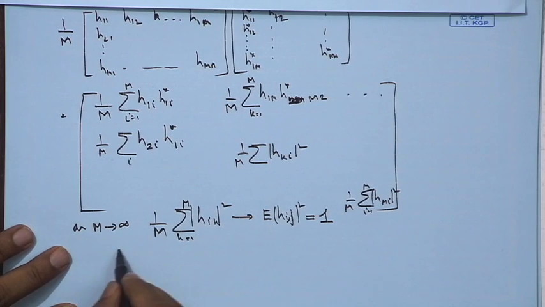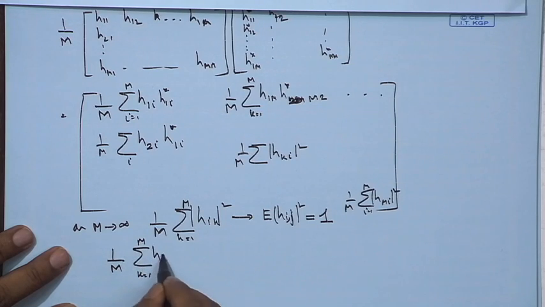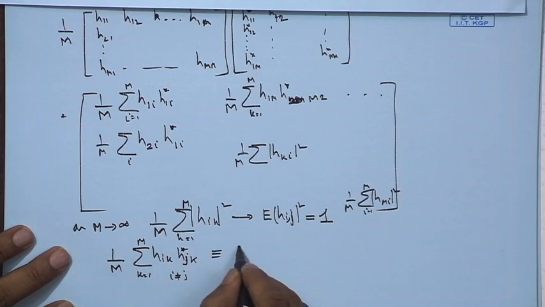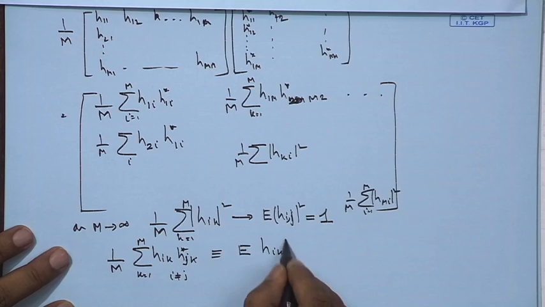If we take the non-diagonal elements, we are going to get 1/m sum over k equals 1 to m of Hik Hjk conjugate, for i not equal to j. So this would be equivalent to the expectation of Hik Hjk conjugate, where i is not equal to j.